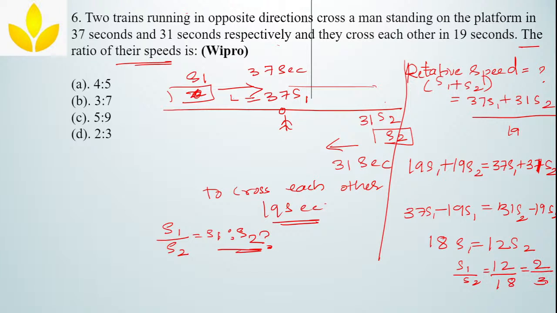6 2s are 12, 6 3s are 18. So what is the value? Option D. 3:7, no Vishnu, it is 2:3.